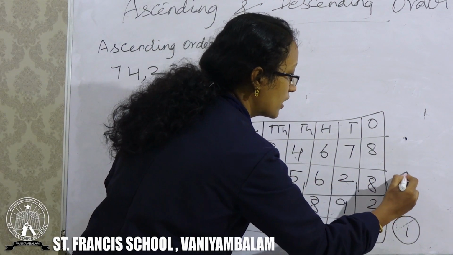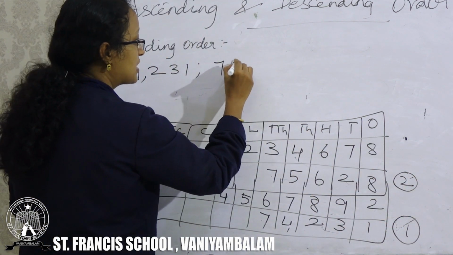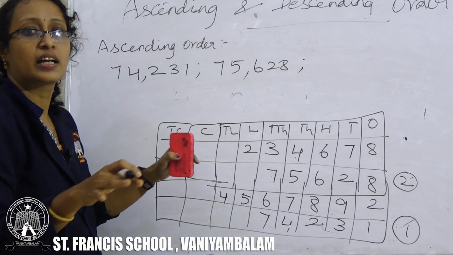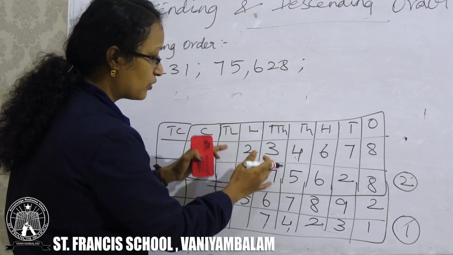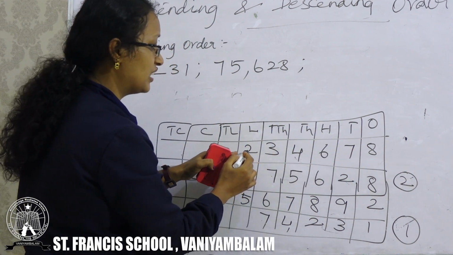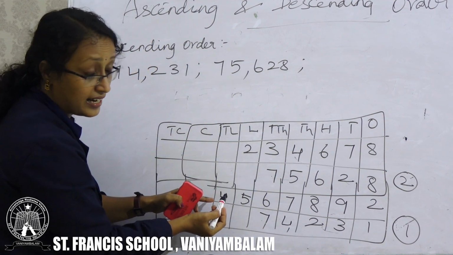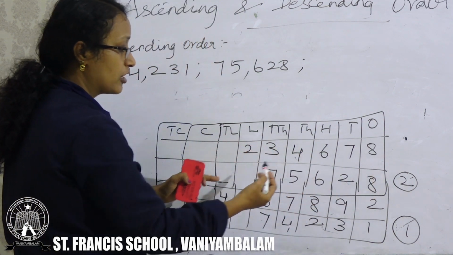Obviously, the second one is your 5-digit number. Next 5-digit number is 7, 5, 6, 2, 8. So the second number is also over. Next, third. You have to compare this. Here you have till lakhs place, but the third number has till 10 lakhs. So which is smaller? The minimum number of digits gets the first place.